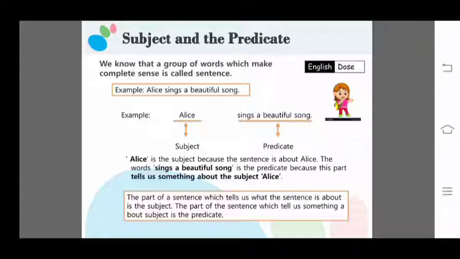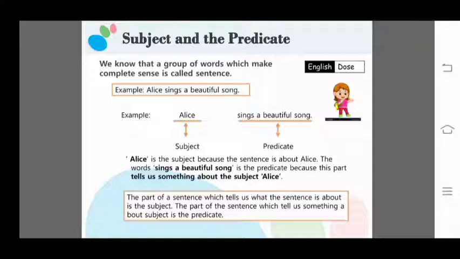Usually, the subject comes at the beginning of the sentence, and the rest part of the sentence after the subject is called a beautiful song. So here, what is the subject? Alice. How can we call Alice a subject? Because in this example, Alice is doing the action. So it is the subject of the sentence.